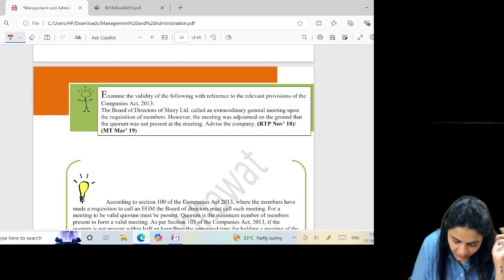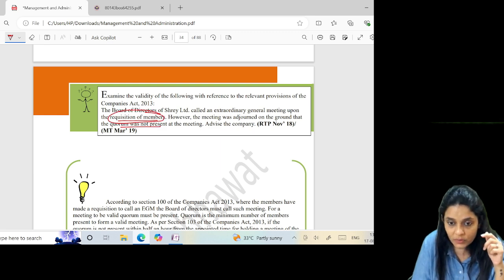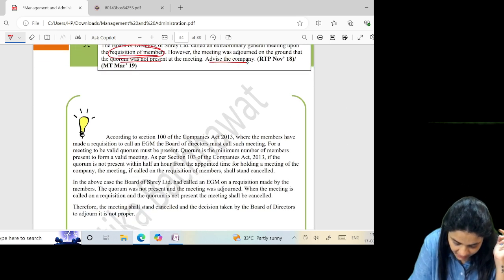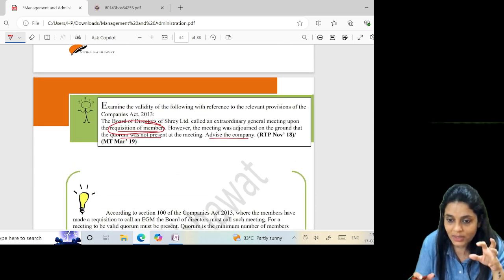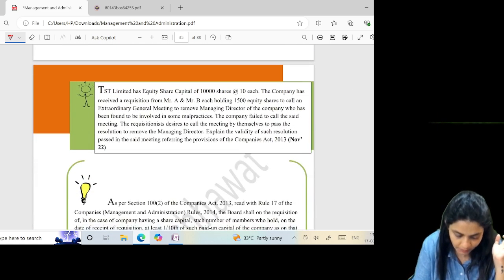Examine: the board of directors of Shrey Limited called an EGM upon the requisition of the members. However, the meeting was adjourned on the ground of quorum. When the meeting is called at the requisition of the members and the quorum is not present, the meeting shall be cancelled. Advise the company. So, the meeting will be cancelled and the company cannot adjourn the meeting for want of quorum.